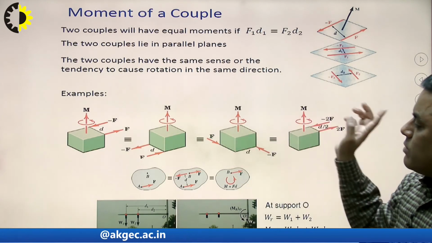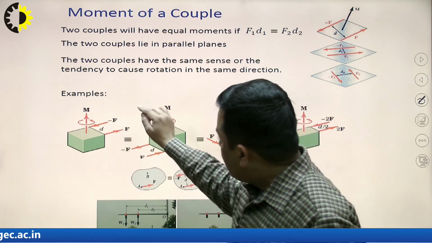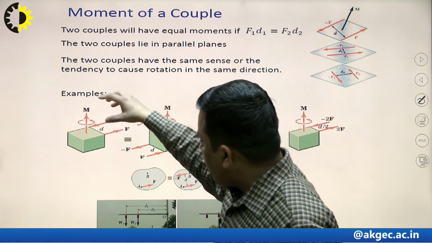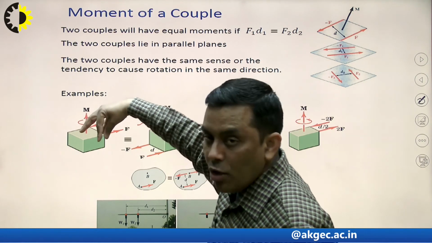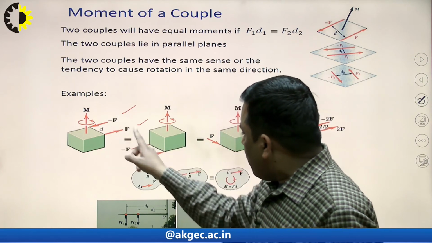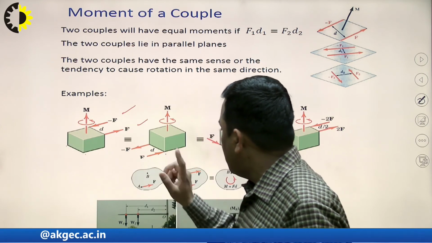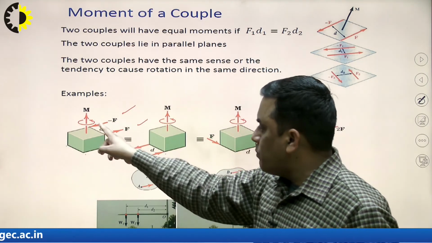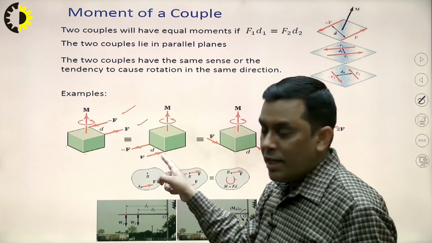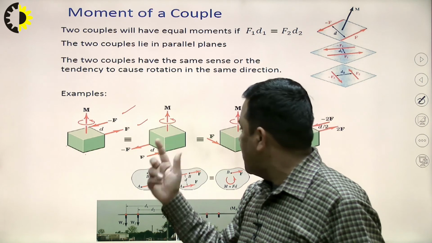It is again justified with this particular example. If I consider a cube here, okay, a force F is here, F is here. This is a couple system. It will try to rotate this cube in an anti-clockwise manner, F into D. Now, if I shift these forces to these points here, the distance between these two parallel forces is the same. So, it is again creating the couple, the rotational tendency, of the same sense and same magnitude.